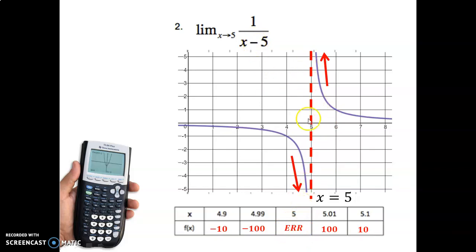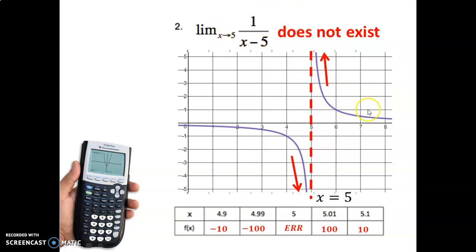It doesn't exist. We know that. There's an asymptote. There's a hole in the graph there. So it doesn't work. So therefore, there's a limit from one side, a limit from the other side. But at the actual point there's an error. But since the limits are different, because this is approaching positive infinity and this is approaching negative infinity, the limits are different. Therefore, this whole function, when we say x equals 5, we say the limit does not exist, because